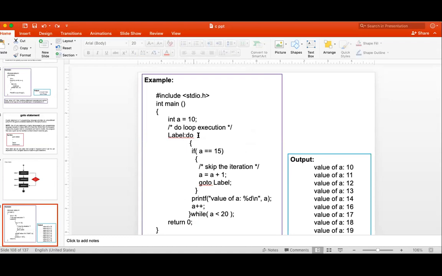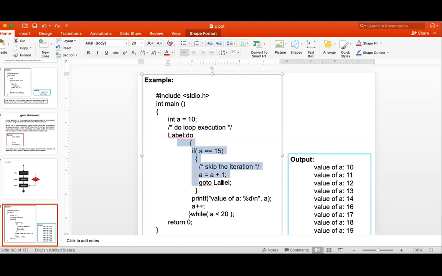The example is given here: goto label 1, and label 1 is given here. So it means that if a equal to 15, a is equal to a plus 1, and directly goto label, it will go here. When the goto executes, your program control passes to that label.